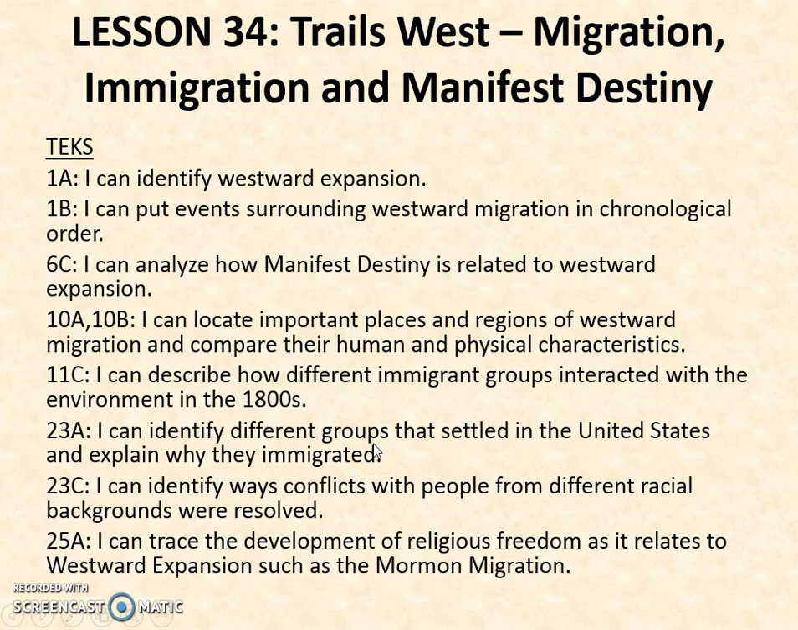This is lesson 34, by the way. And our TEKS are that we can identify westward expansion, that we can put events in chronological order, of course. We can analyze manifest destiny, which we've talked about before. Always we want to be able to locate important places and regions. That we can describe how different immigrant groups interacted with the environment in the 1800s. So that's going to be new, talking more about immigration.